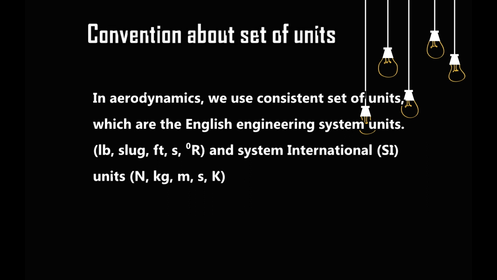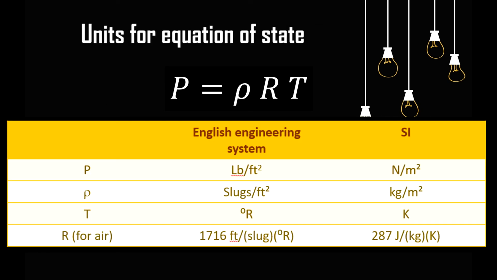We use consistent sets of units, which are the English engineering system units, consisting of pound, slug, feet, second, and degree Rankine, and also SI system units, which consist of Newton, kilogram, meter, second, and Kelvin. The following table on the screen gives units involved in the equation of state p = ρRT.